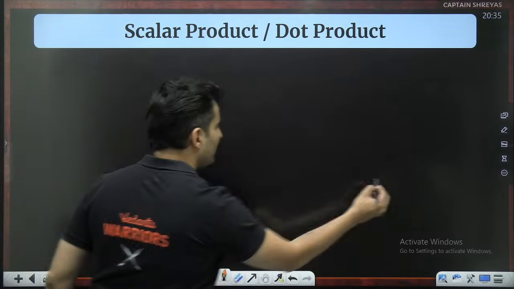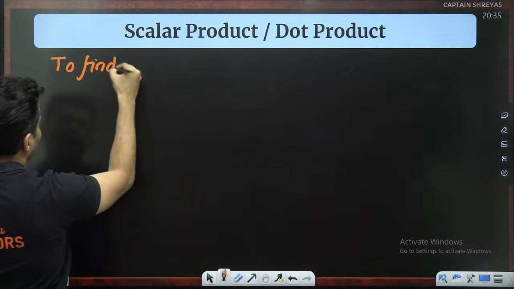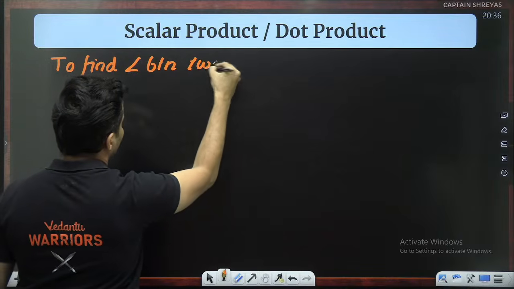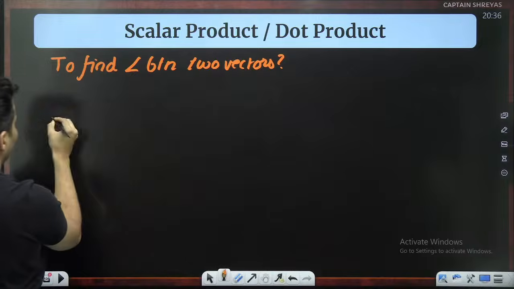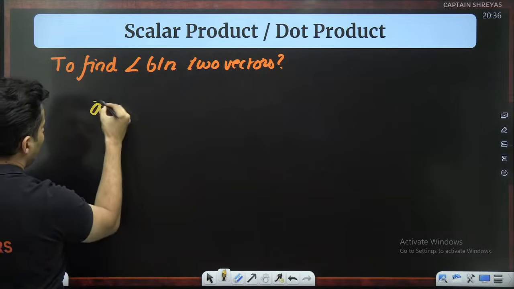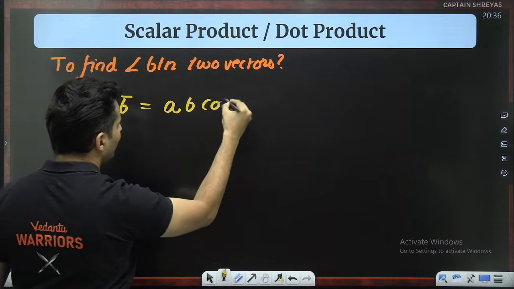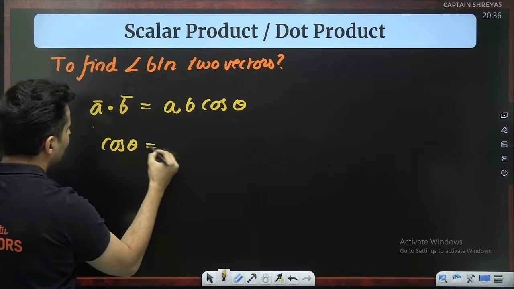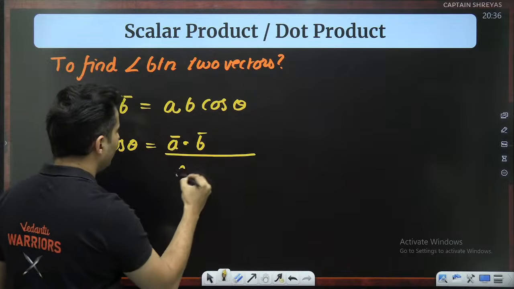One such use is to find the angle between two vectors. How do you find the angle between two vectors using dot product? Very straightforward. Observe this simple derivation. A bar dot B bar is A into B into cos theta. Just take A and B below. So it will become cos theta is equal to A dot B, the whole thing divided by AB.